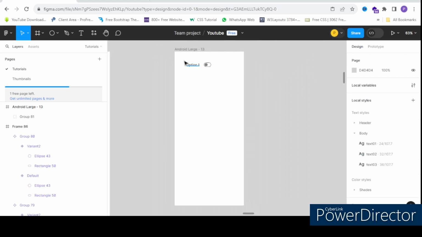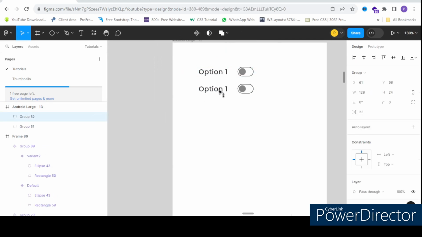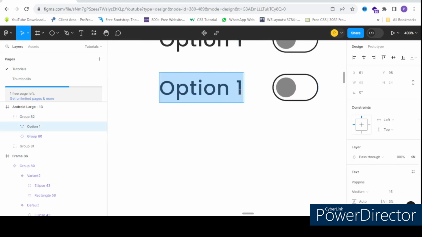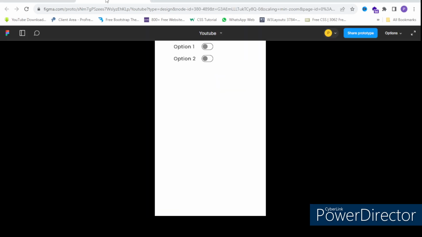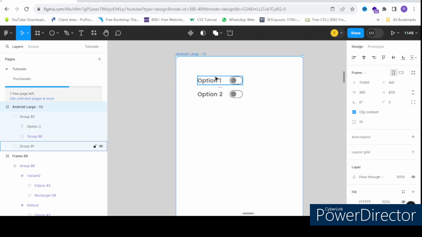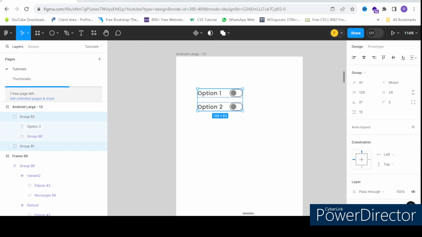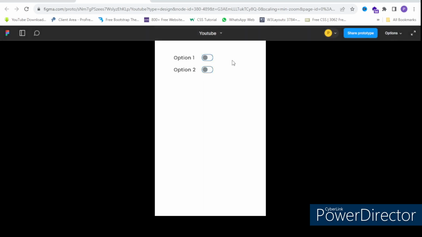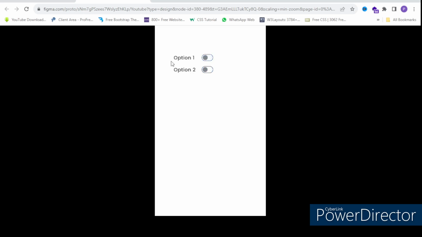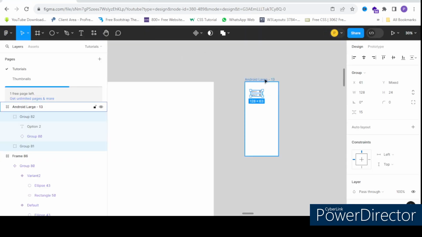This is option 1 and option 2. Okay, let's go to the prototype screen and check if it is working. Can you see? Yeah, so this is how you can create toggle switches.